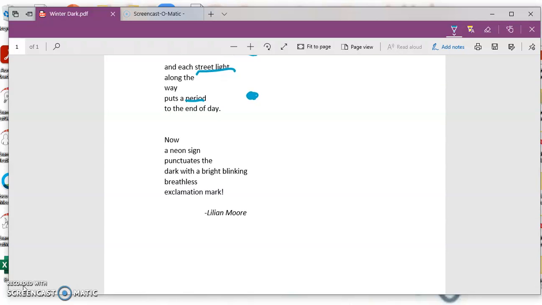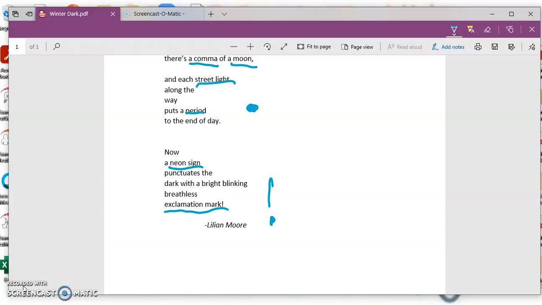In the final stanza, the poet writes, "Now a neon sign punctuates the dark with a bright, blinking, breathless exclamation mark." What metaphor is used in this particular stanza, and what two things are being compared? Here we have a neon sign, and the poet even says the neon sign is punctuating, means it's symbolizing, it's putting a mark. It's punctuating the dark with a bright, blinking exclamation mark. So, an exclamation mark is being used to compare to a neon sign.